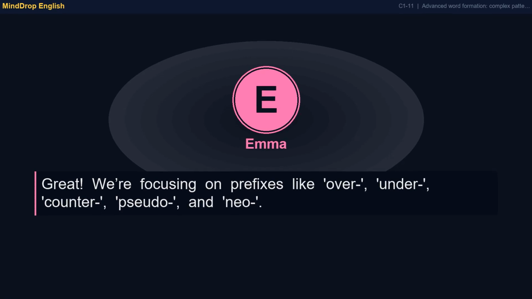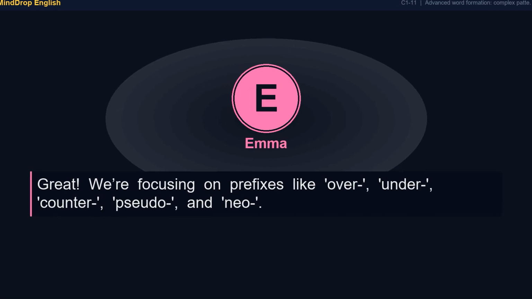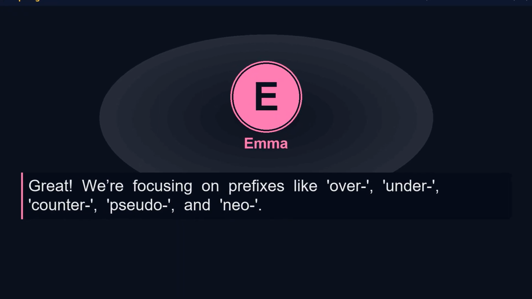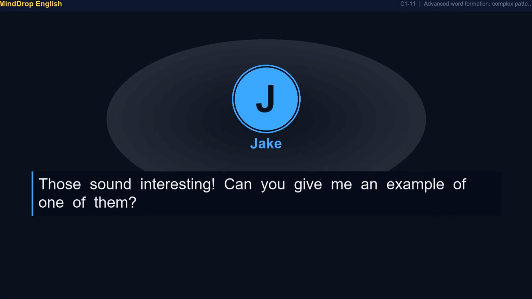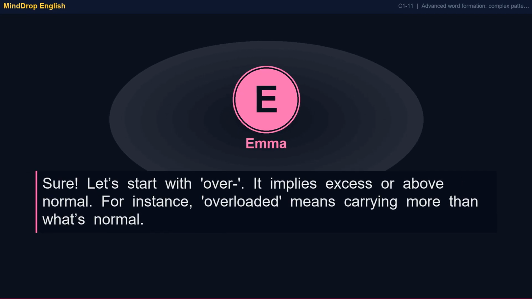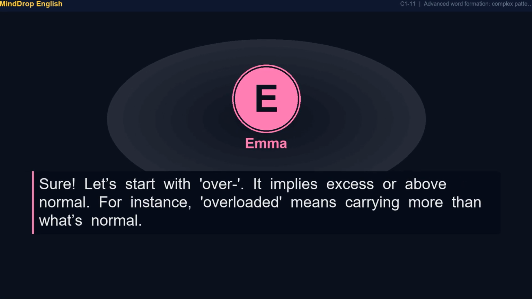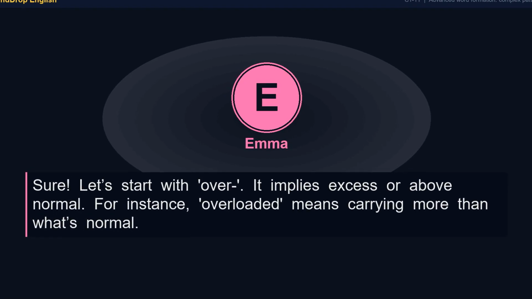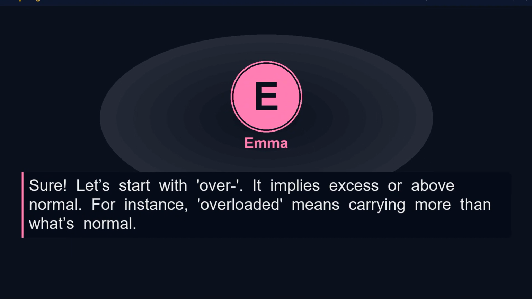Great. We're focusing on prefixes like over, under, counter, pseudo, and neo. Those sound interesting. Can you give me an example of one of them? Sure. Let's start with over. It implies excess or above normal. For instance, overloaded means carrying more than what's normal.